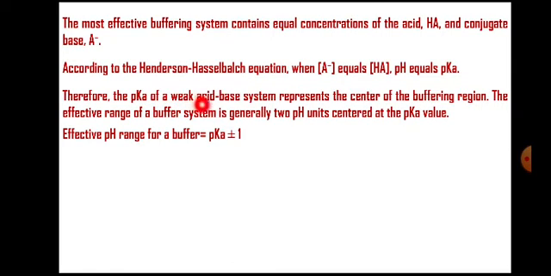Therefore, the pK of a weak acid base system represents the center of the buffering region. The effective range of a buffer system is generally 2 pH units centered at the pKa value. So the effective pH range for a buffer is equal to pKa plus minus 1. This is the effective range for a buffer. Effective range means it is more capable, more effective in neutralizing acids and bases.